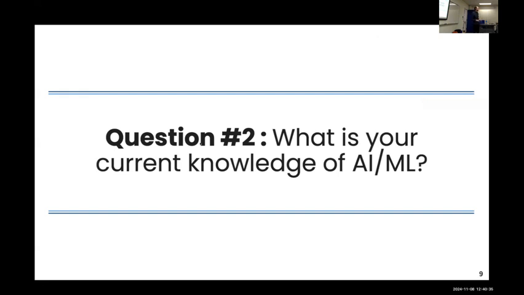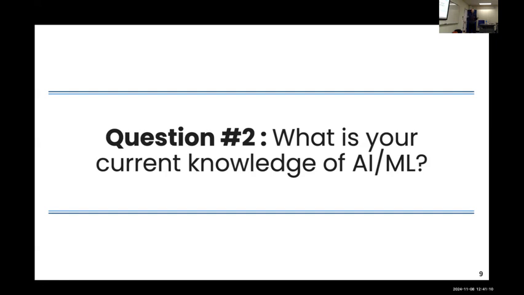And every time I do that presentation, there's nobody that answers high or expert. I don't know why, but I feel people are maybe shy to say it. And I don't consider myself an expert either. But yeah, that's the kind of thing I'm expecting, and that's why I'm not going to go into the mathematical details of these models, of course, but just give you a very small crash course of what is AI, what is machine learning. So we're going to end the poll here.